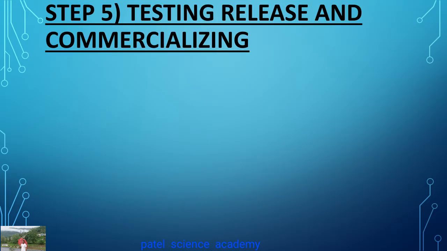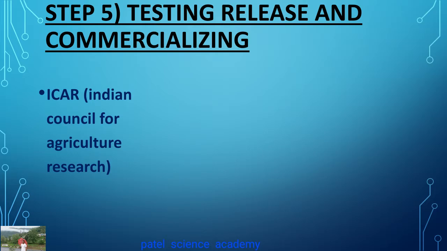There comes the last step: testing, release and commercialization of the new cultivars. So, dear students, the newly selected lines are evaluated for productivity and other features like disease resistance, pest resistance, quality, etc. Initially, these plants are grown under controlled conditions of water, fertilizers, etc., and their performance is recorded. The selected lines are then grown for at least 3 generations in natural fields and in different agroclimatic zones. Finally, the variety is released as a new variety for use by the farmers.